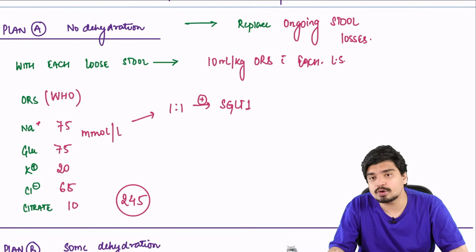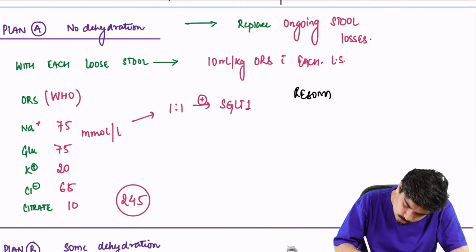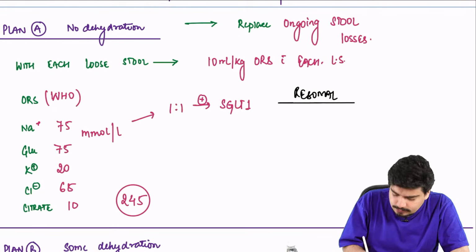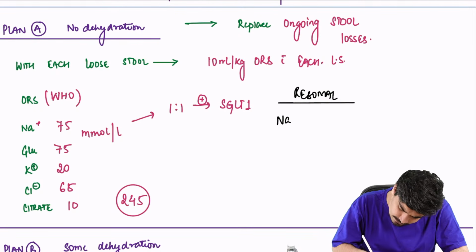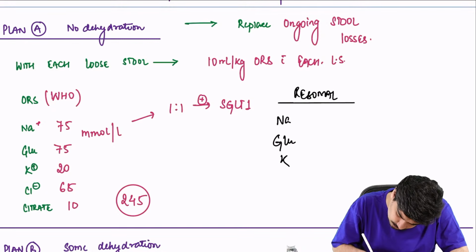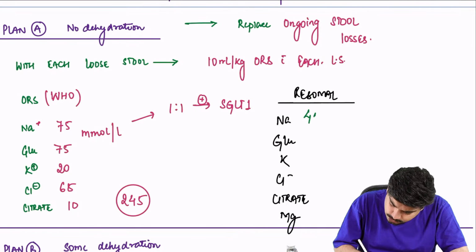Total is 245. Remember, what does ReSoMal have, which I told you is used as far as SAM is concerned? ReSoMal also has sodium, glucose, potassium, chloride, citrate, and also magnesium. Sodium is lower, at 45, because there was hypernatremia.